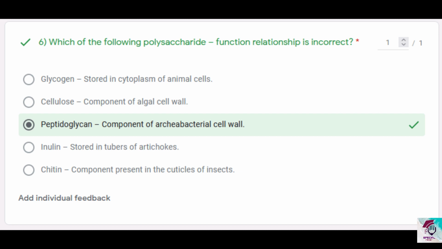Now arthropods, you know very well that chitin is stored in their exoskeleton, and exoskeleton and cuticle are the same thing actually, present outside as an extracellular structure. You cannot have both actually, and it is the same thing. Then option 3 is the correct one.